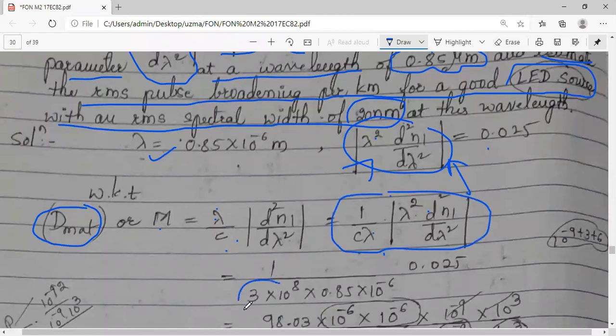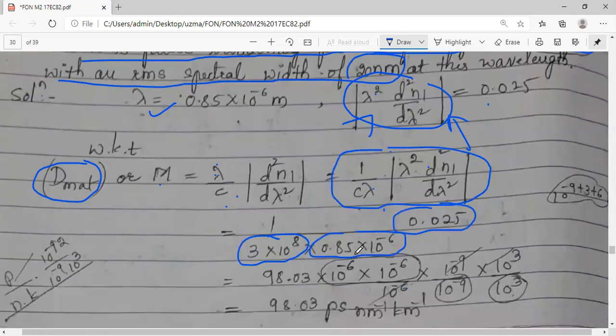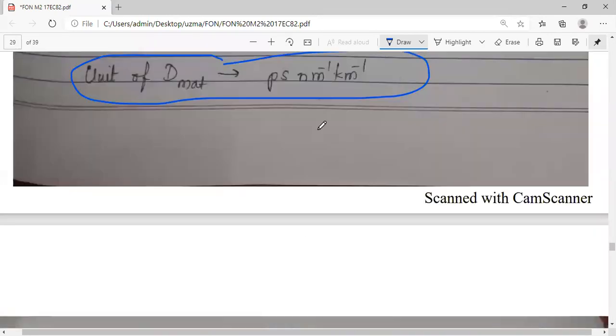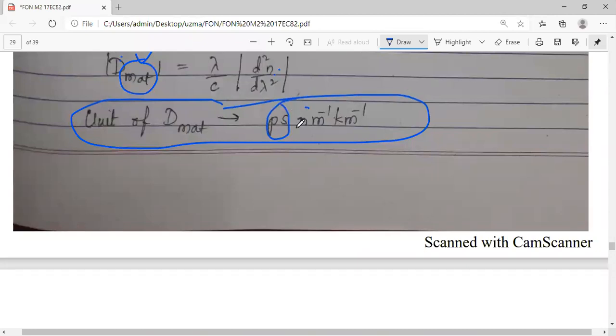So 1 by C is the velocity of light, lambda is given as 0.85 micrometer, and the value is 0.025. You calculate this, you will get some value here. I have written here 98.03, but you may get a little confusion. Whatever answer you get, you have to represent that in terms of picosecond per nanometer per kilometer. Means the pico term should come in the numerator, and in the denominator the nano term and kilometer.